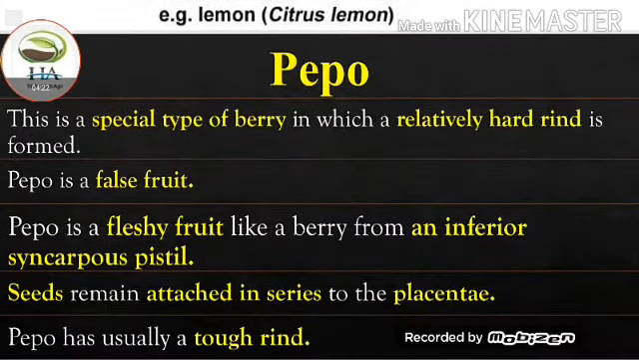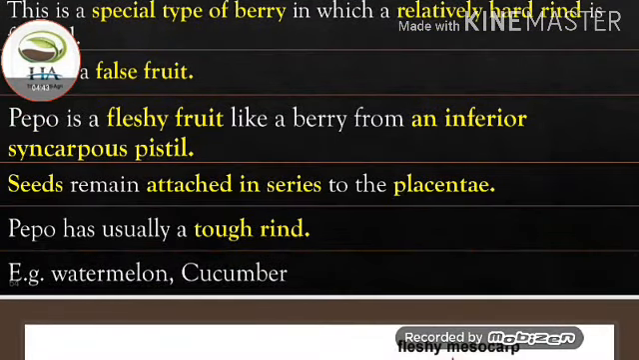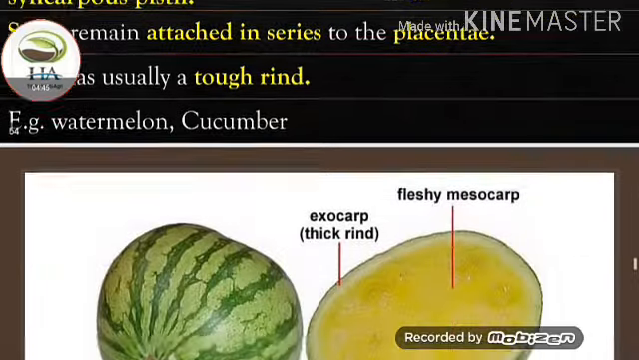Next one is pepo. This is a special type of berry in which a relatively hard rind is formed. Pepo is a false fruit. Pepo is a fleshy fruit like a berry from an inferior syncarpous pistil. Seeds remain attached in series to the placentae. Pepo usually has a tough rind. Examples of pepo are watermelon and cucumber.